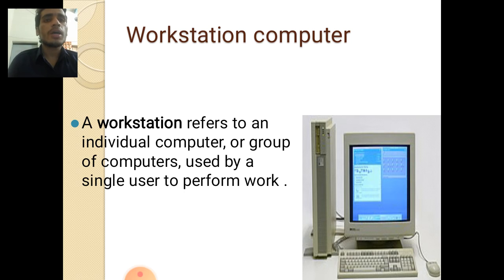Workstation computer. A workstation computer refers to an individual computer or group of computers used by a single user to perform work. The workstation computer is also popular, but it's mostly used in business fields and in official, professional fields.